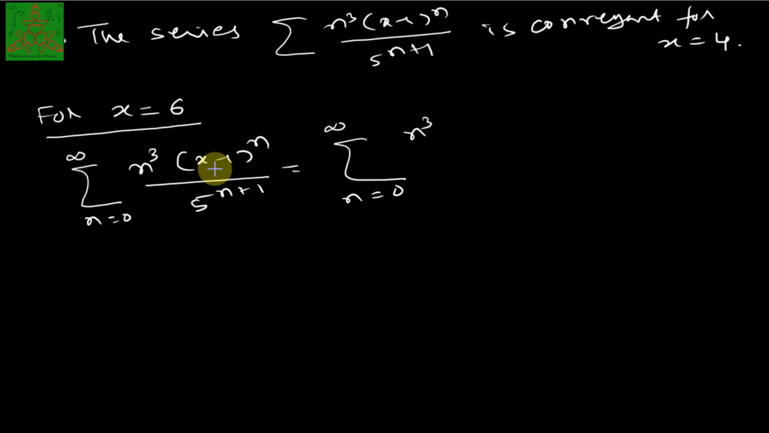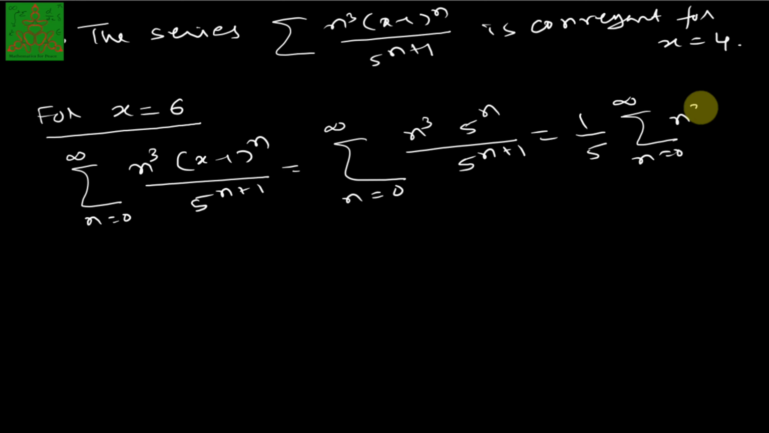summation n running from 0 to infinity n cube. Here x is 6, so it is 5 raised to n upon 5 raised to n plus 1. That will give me 1 by 5 summation n running from 0 to infinity n cube, because 5 raised to n will get cancelled. And this I can write down as 1 by 5 summation 1 upon n raised to minus 3, n running from 0 to infinity. This is divergent.